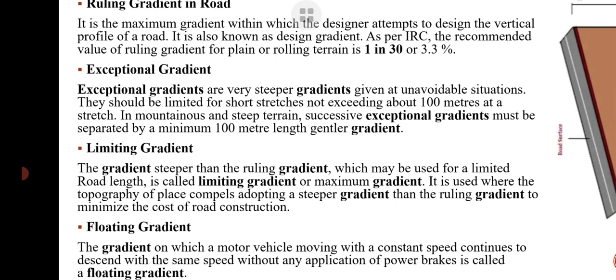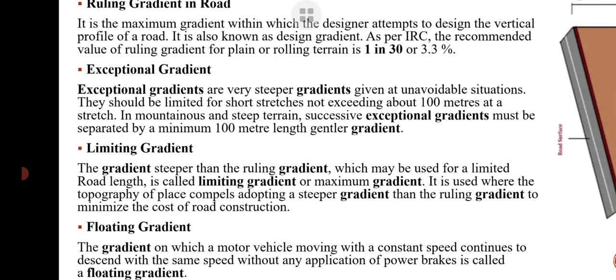In case of exceptional gradient, what is the exception? Whatever we design, that we cannot provide everywhere. For a small stretch of road, due to some practical difficulties or from an economical point of view, some steeper gradient is provided, which is known as exceptional gradient. For a small stretch not more than 100 meters, these are generally provided in steep or mountainous areas.